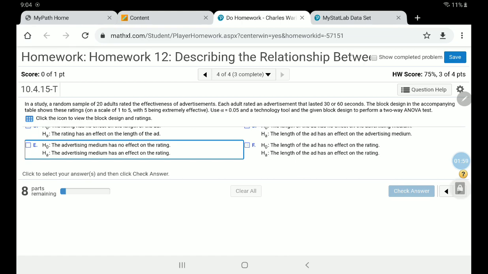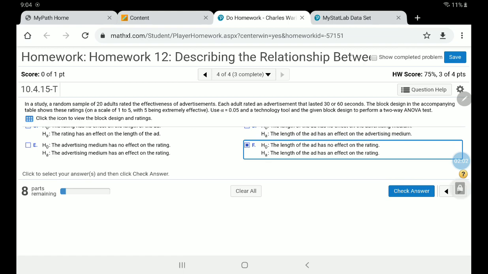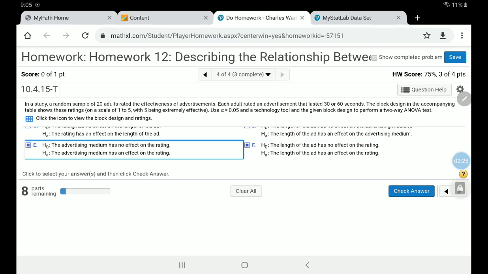So that's one thing. We want to see if the length has an effect. And the other thing we want to see is if the medium has an effect on the ratings. So this one, the advertising medium has no effect on the ratings for the null, and for the alternative, the advertising medium does have an effect on the ratings. So in this first one, you need two answers. The length has no effect on the ratings, and the medium has no effect on the ratings for the null hypothesis.